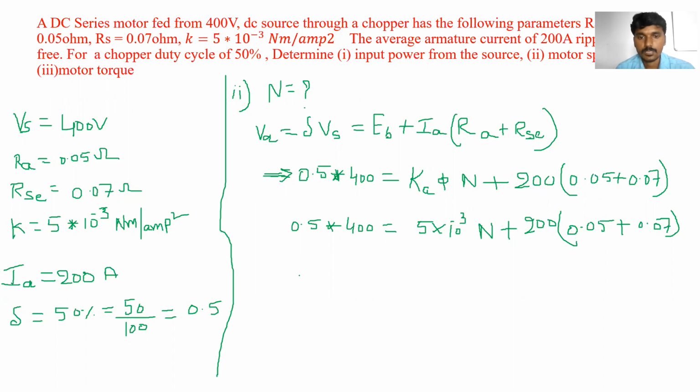From this equation, can you find out N? N is equal to 1680.68 RPM.